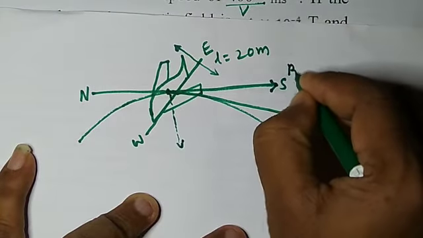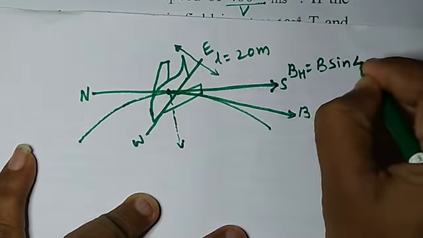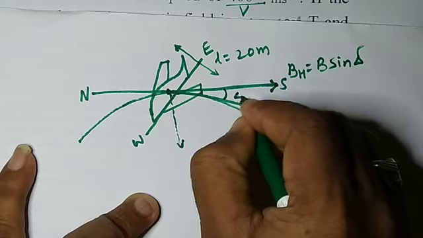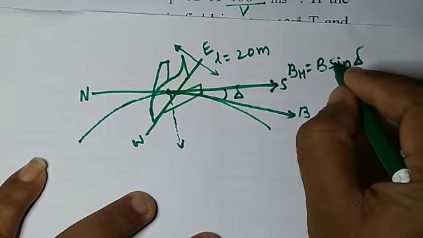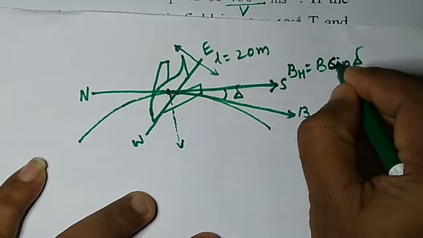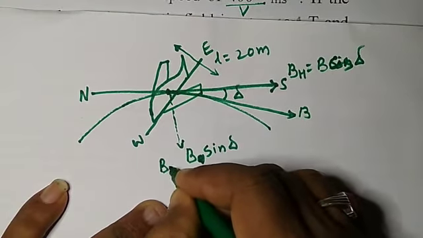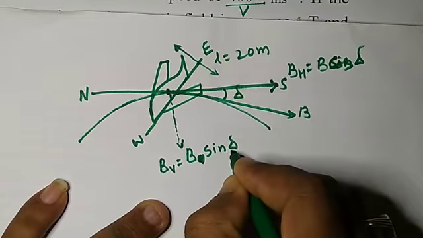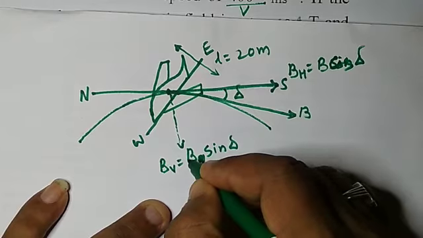Horizontal component we can say BH, which is equals to B cos delta. If this is the angle delta, here delta is called angle of dip. This is called the cos component, and BV is equals to B sine delta, the vertical component which is acting in a downward direction.